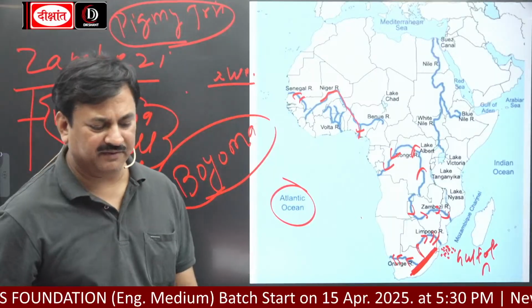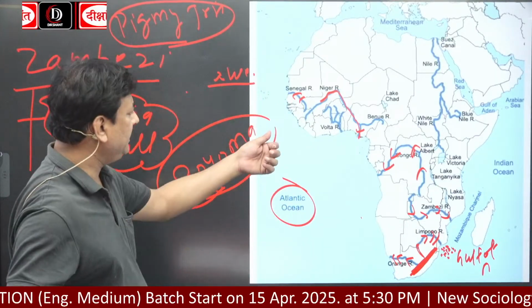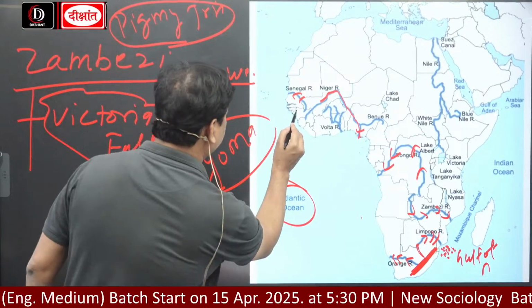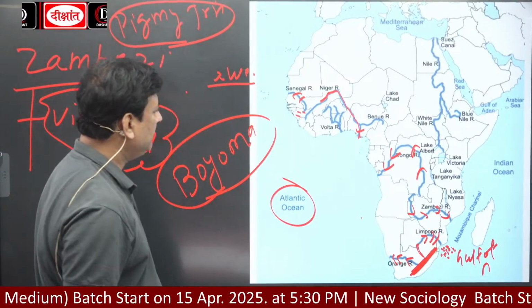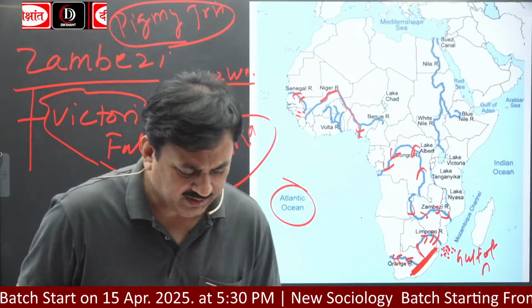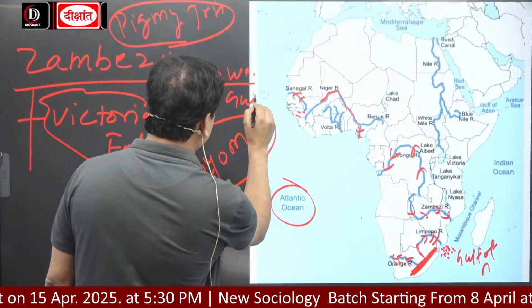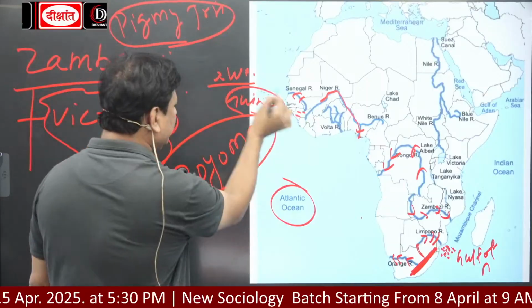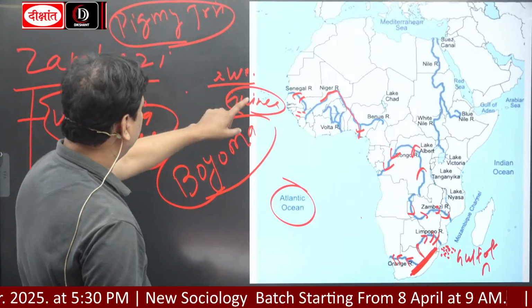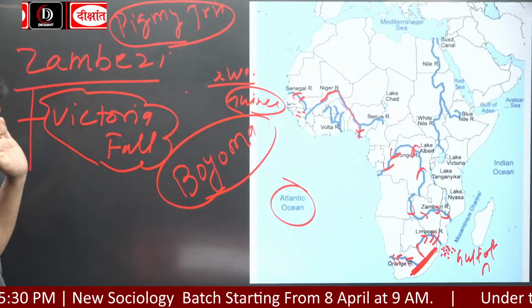So the Senegal River originates in Guinea. This is Guinea. Okay, Guinea. Originates in where? Guinea, and drains into the Atlantic Ocean.